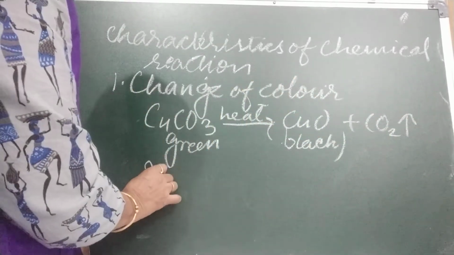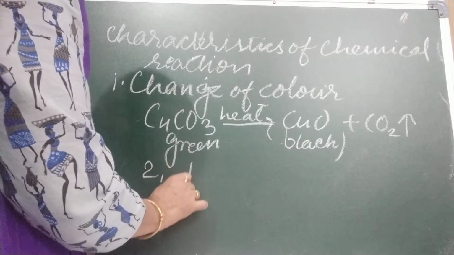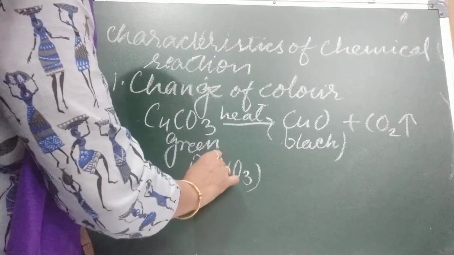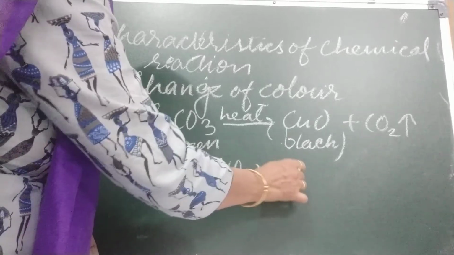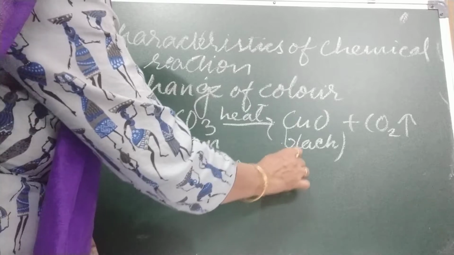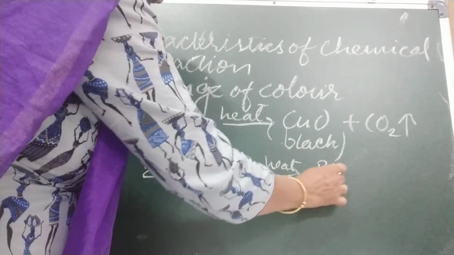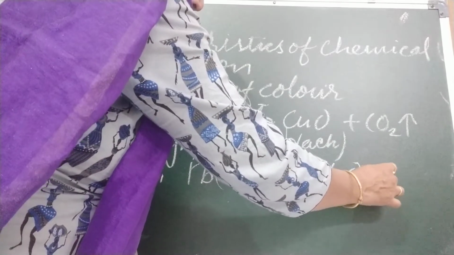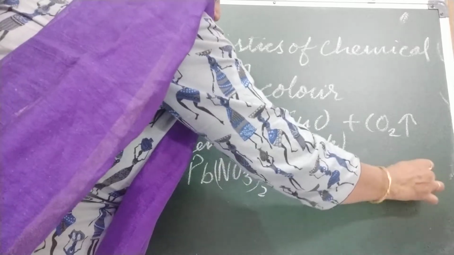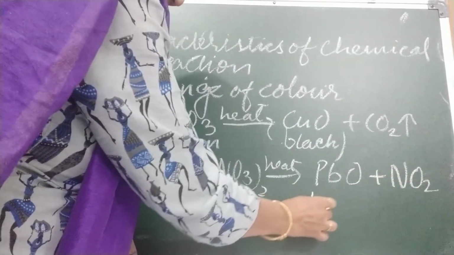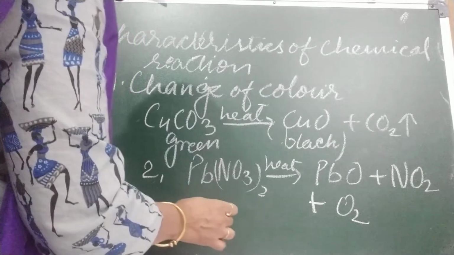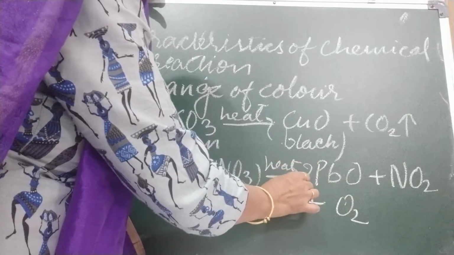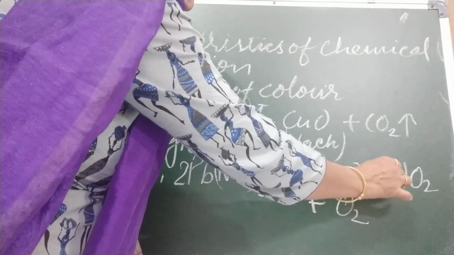Second, I am going to tell you about lead nitrate, Pb(NO3)2. When this is heated, it forms lead oxide, PbO, and nitrogen dioxide. It forms nitrogen dioxide plus oxygen gas. We are going to balance it. It is 2 Pb(NO3)2 giving 2 PbO plus 4 NO2 plus O2.